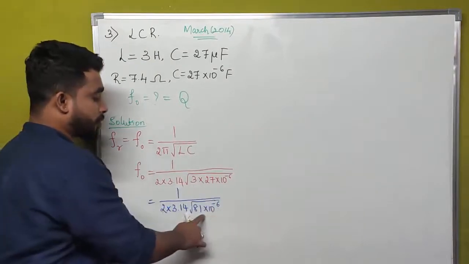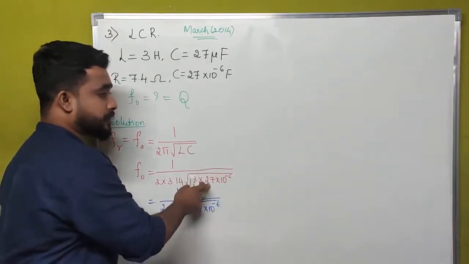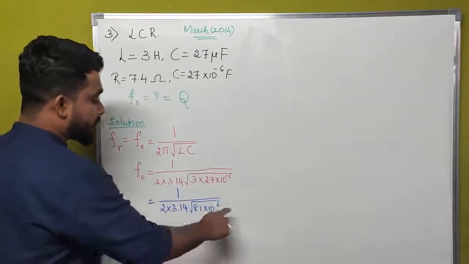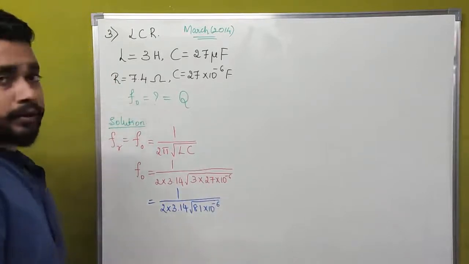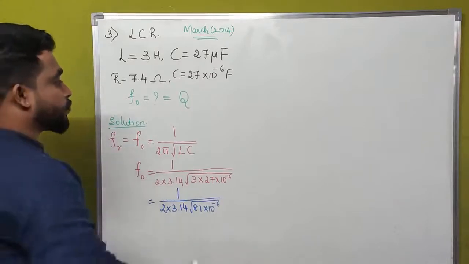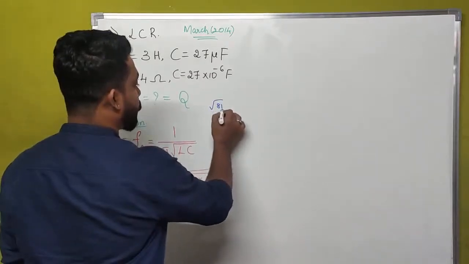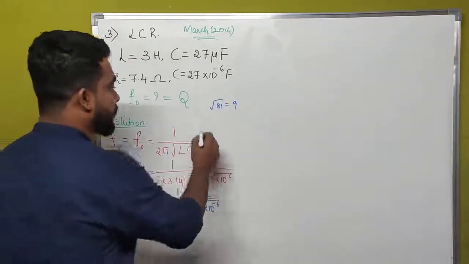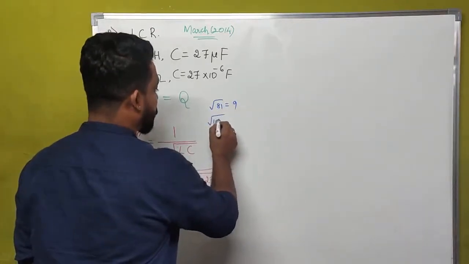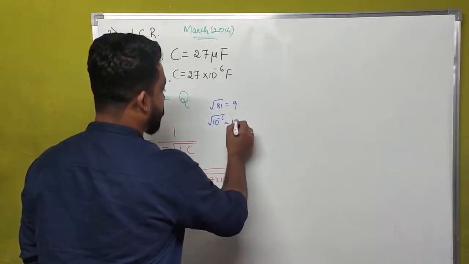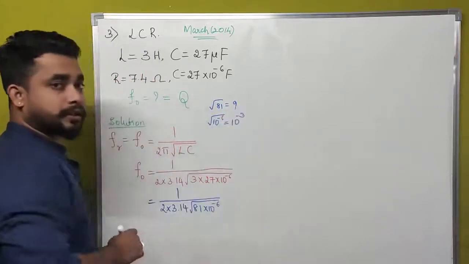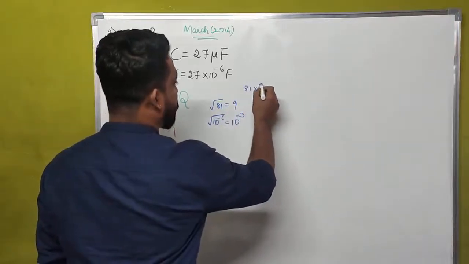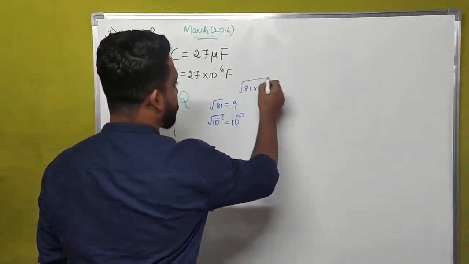3 into 7 is equal to 21. 2 carry. 3 2s are 6. 6 plus 2 is equal to 8. What is the value of square root of 81? The square root of 81 is equal to 9. Similarly, the square root of 10 to the power of minus 6 is equal to 10 to the power of minus 3.